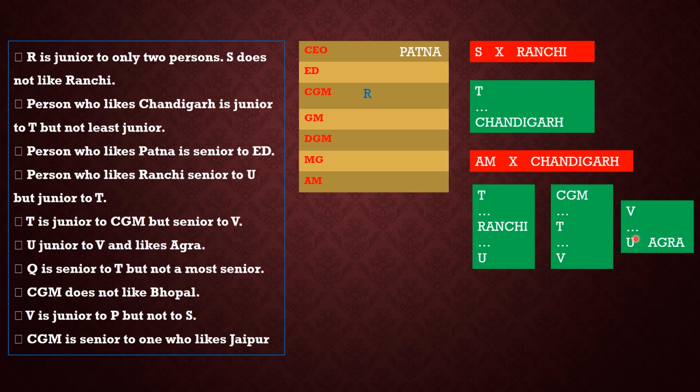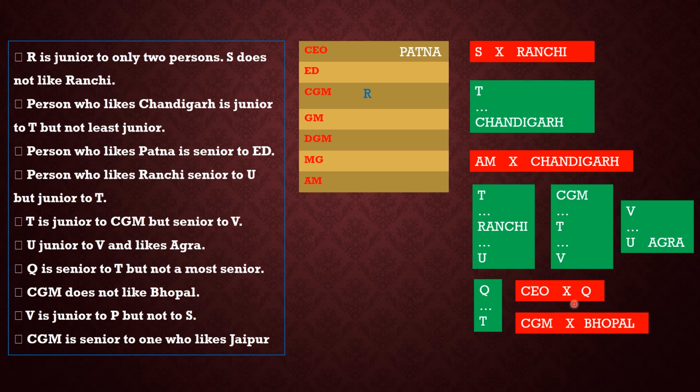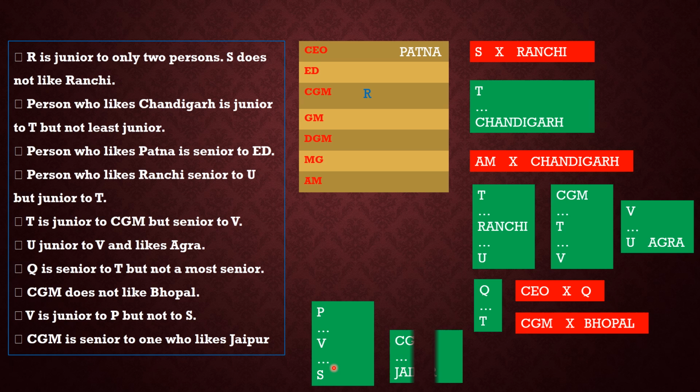Q is senior to T but not most senior, means Q will be above T, Q dot T. Then it is a negative statement that Q is not most senior, means Q cannot be CEO because the most senior is CEO. The next line is CGM does not like Bhopal, means CGM cross Bhopal. Next statement, V is junior to P but not to S, means P then dot V then dot S. And the last statement is CGM is senior to the one who likes Jaipur, that is CGM dot Jaipur.